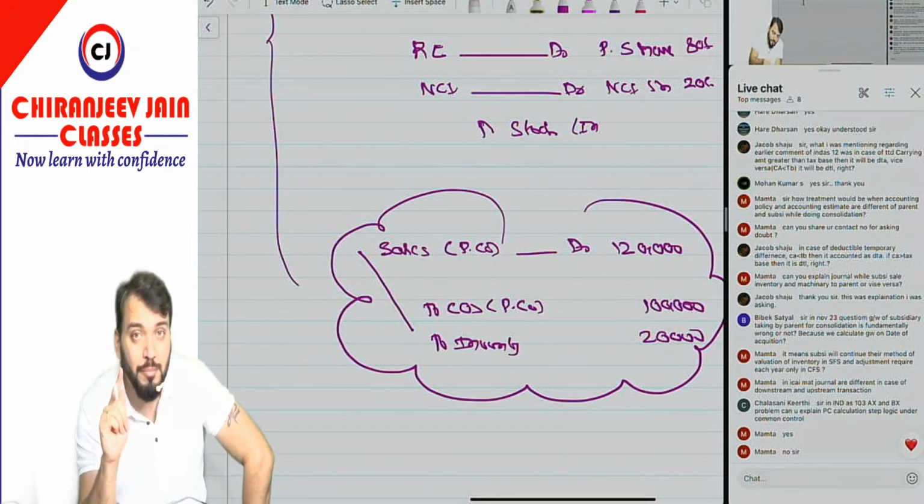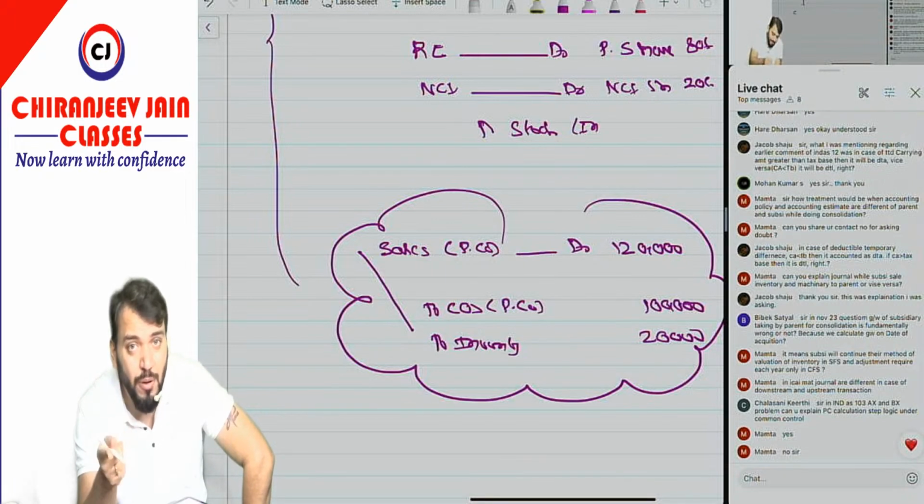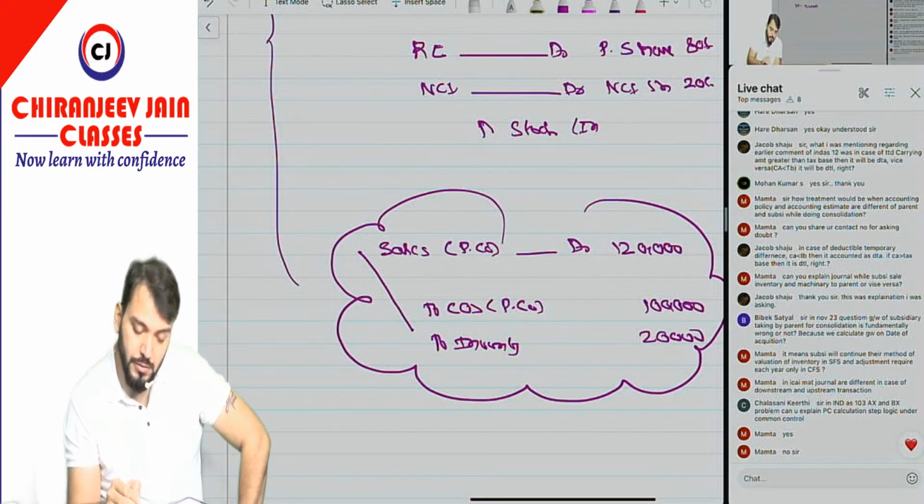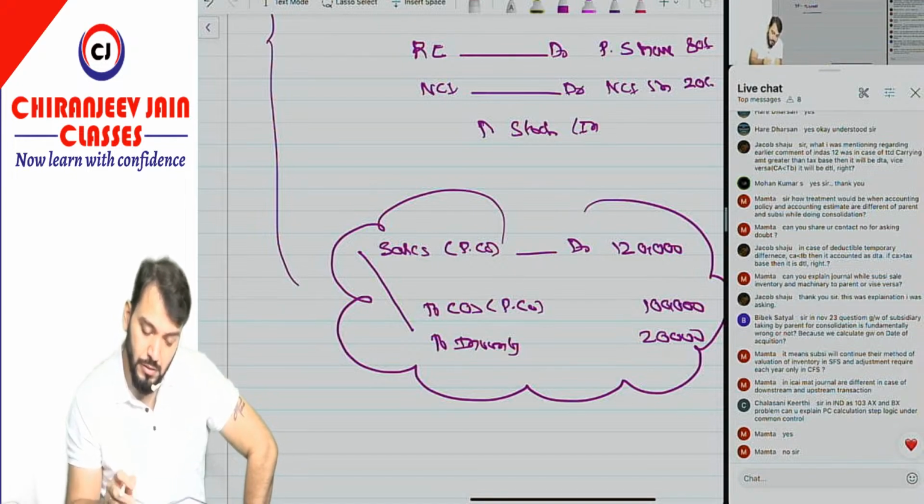100% Mamta, correct. Means whatever adjustment we are doing for changes in accounting policy, for using uniform accounting policy, that is only for what? Only for consolidation purpose. Then what is given?